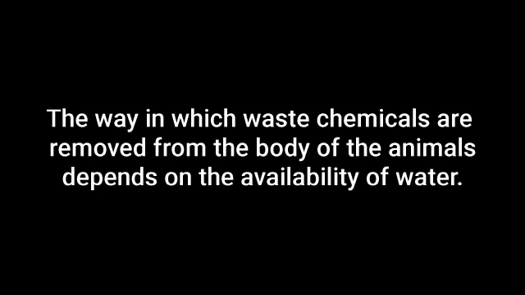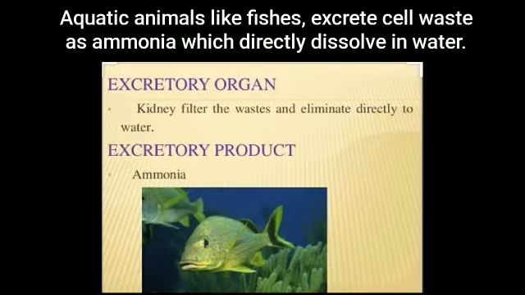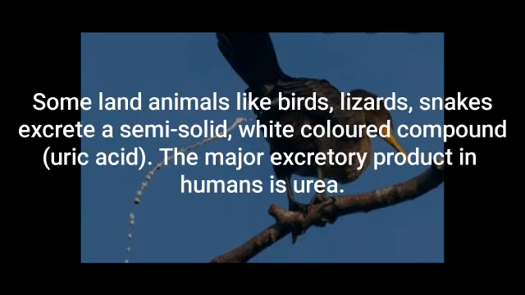Excretory products in other animals. The way in which waste chemicals are removed from the body of the animal depends on the availability of water. Aquatic animals like fishes excrete cell waste as ammonia, which directly dissolves in water. Land animals like birds, lizards, snakes excrete a semi-solid, white-colored compound, uric acid. The major excretory product in humans is urea.